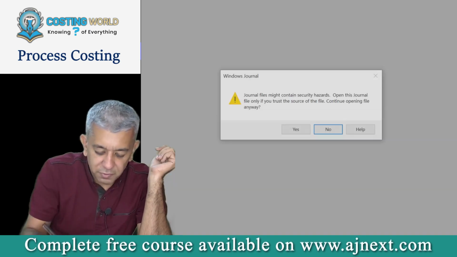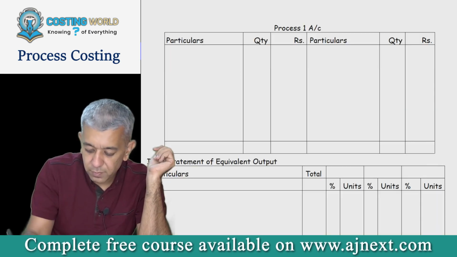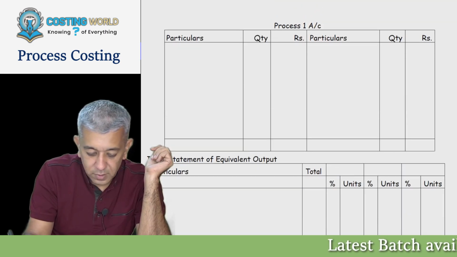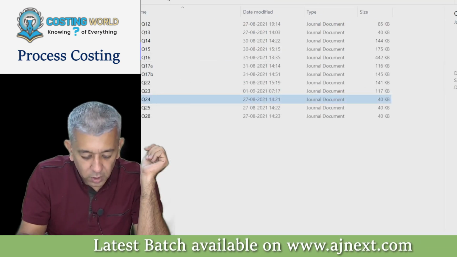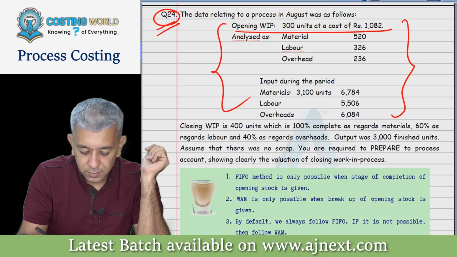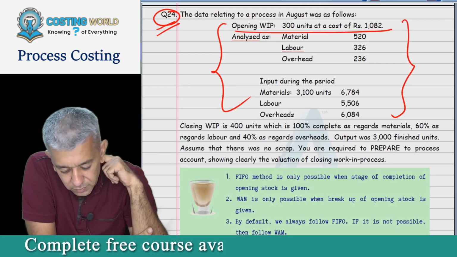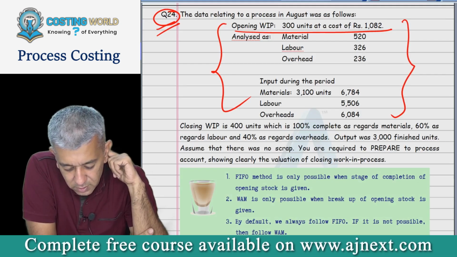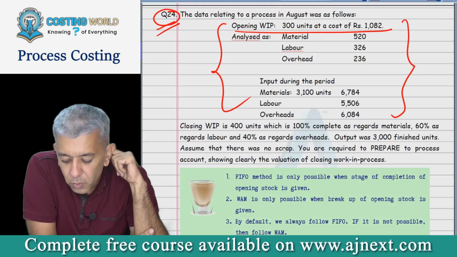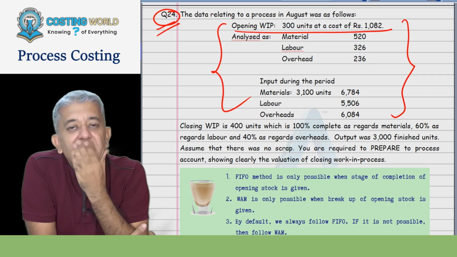Full stop. Therefore, by default, we will follow the weighted average method.